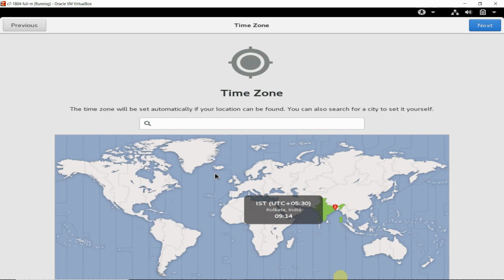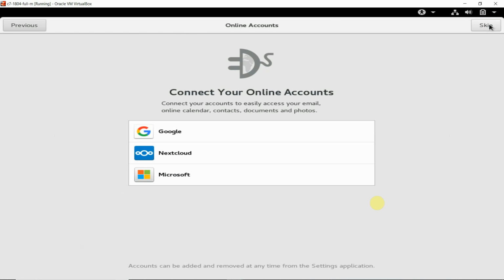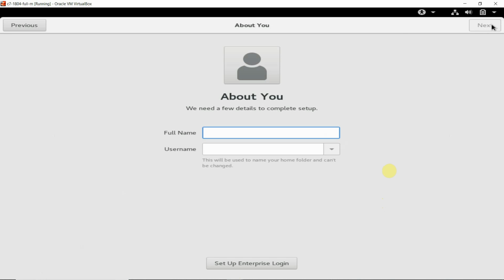We are denying the access. Currently we are in India, so I am going to click India, Kolkata. So we will say next. We will skip this, we don't want to connect with our online accounts at this point of time.